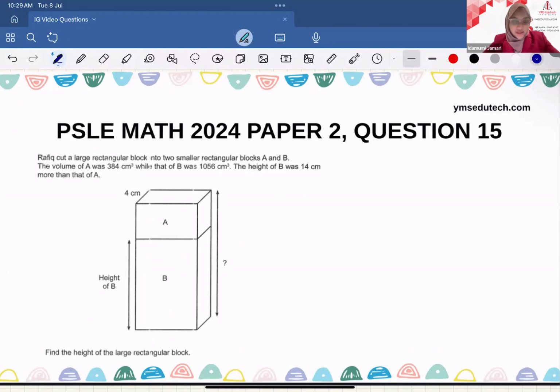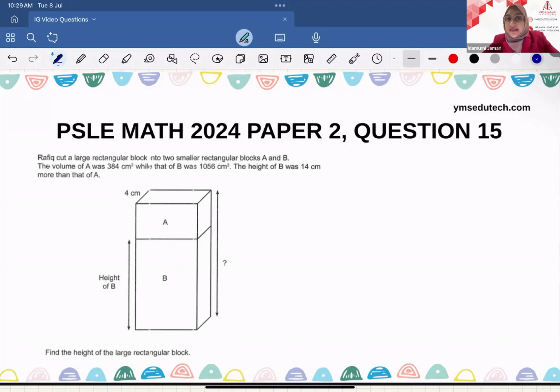Rafiq cuts a large rectangular block into two smaller rectangular blocks A and B. The volume of A was 384 cubic centimeter, while that of B was 1056 cubic centimeter. The height of B was 14 cm more than that of A. The diagram is given to us. Find the height of the large rectangular block.